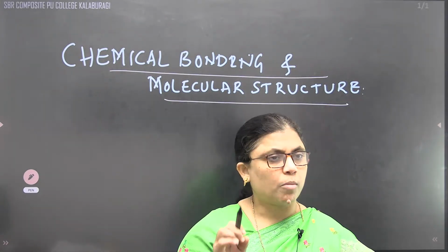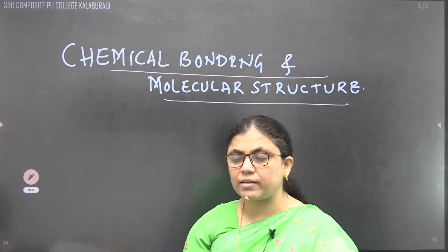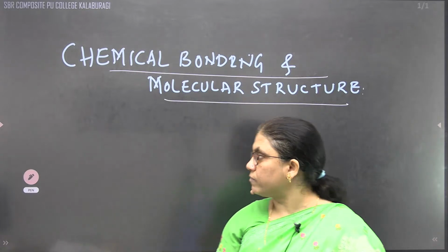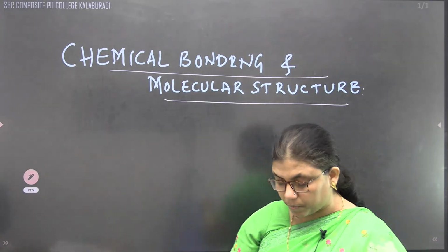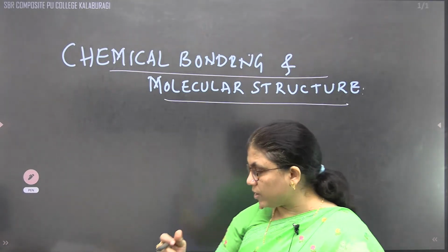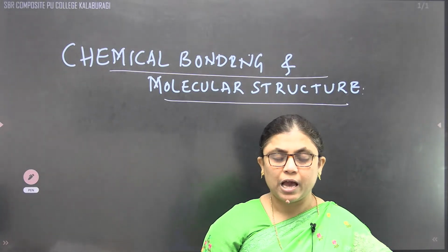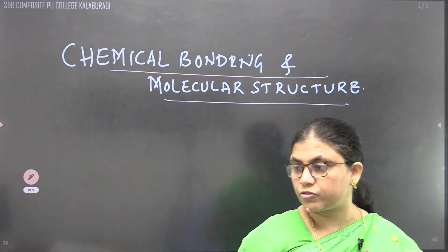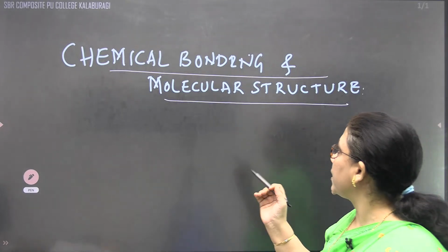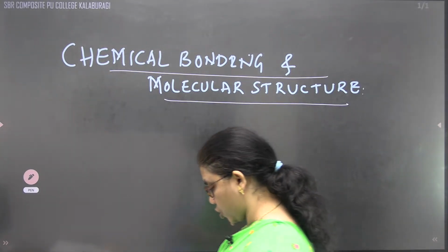As a whole, the topic is good to read, and as it is scoring, we need to prepare well. Correct? And for this weekly test, we are going to complete up to VSEPR theory. As we have already posted the syllabus to you, let us start with chemical bonding and molecular structure.